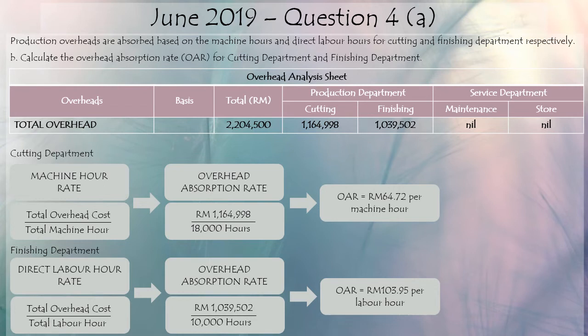Okay, it means that, let's say that for a cutting department to produce one product, they would require 2 machine hours. So the overhead that each of the products absorbs would be 64 ringgit 72 cent times 2 machine hours. That is the overhead for the cutting departments.